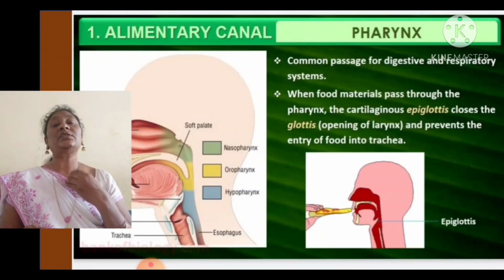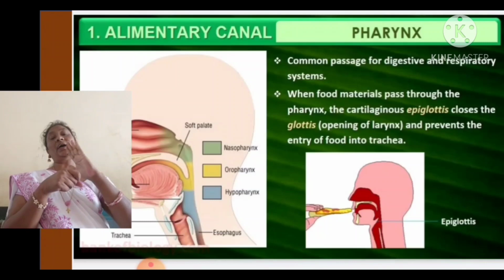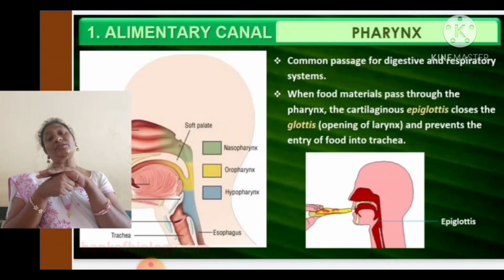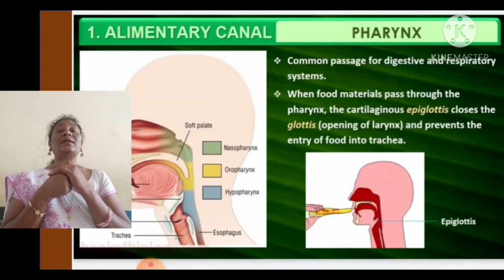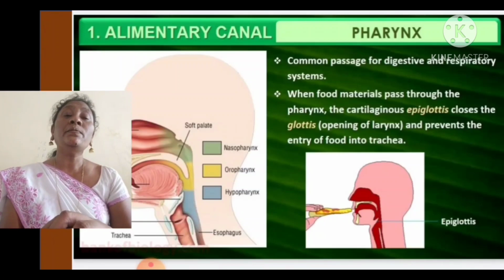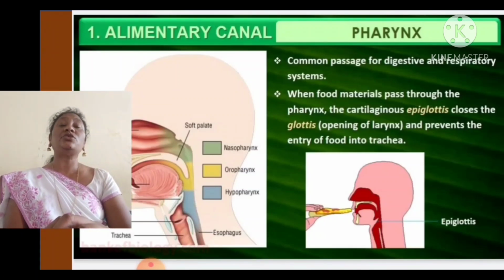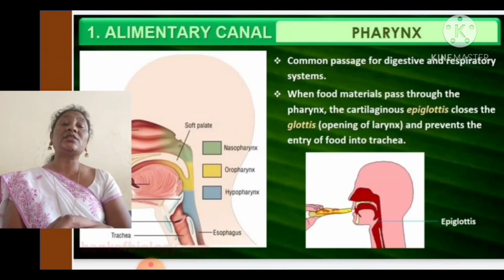So when the food is traveling, we can find a flap-like structure on the air tract. That we call the epiglottis. It is made of cartilaginous tissue. Cartilage is an animal tissue, which we studied in animal tissues. It is a connective tissue, not as hard as bone, not as smooth as muscle, but slightly harder than muscle.